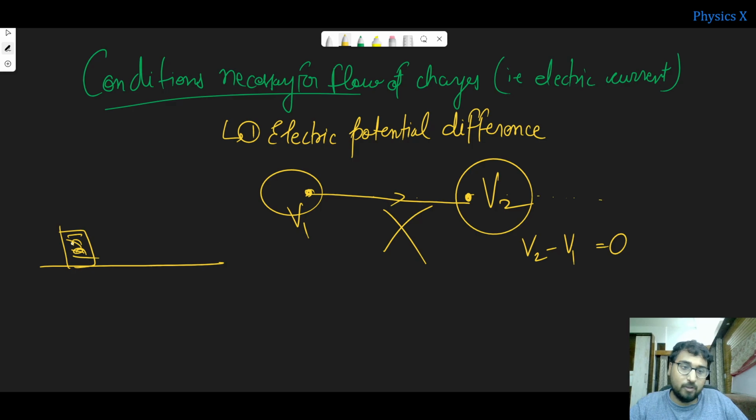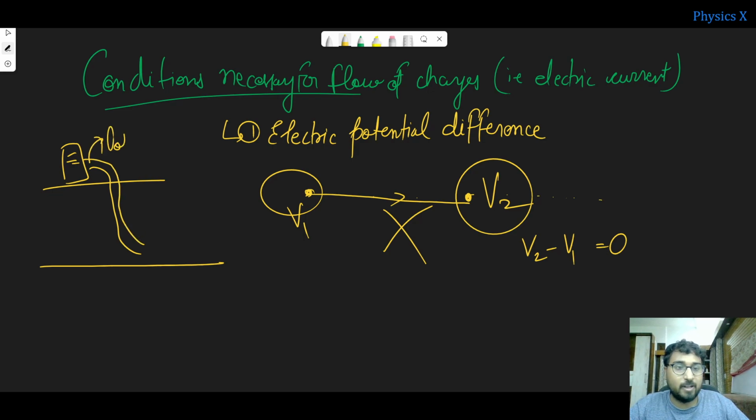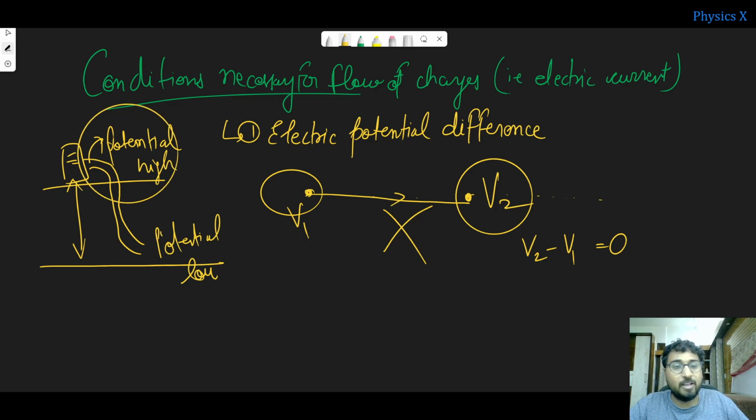If you put it on the roof, then you will observe flow. Only when the tank is placed overhead, due to this height the potential energy is high here, and the potential energy is low there. So there is a difference, one high and one low, and only then does this water flow through this pipe.